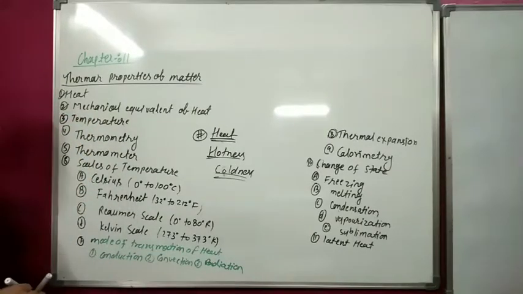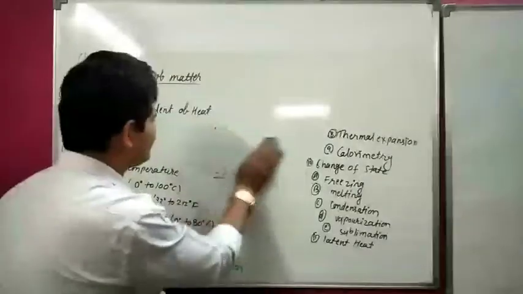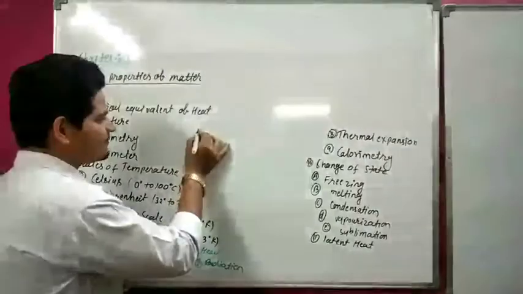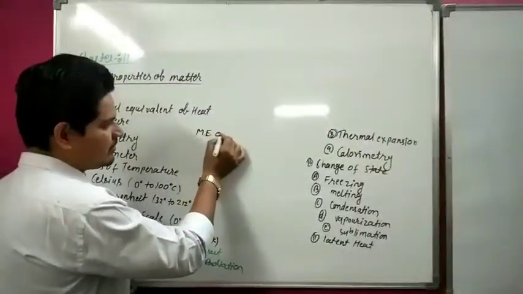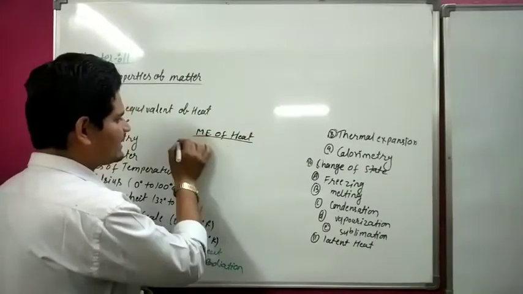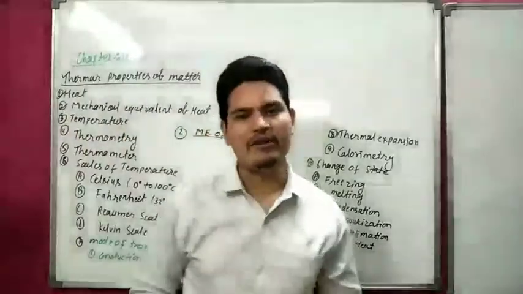Our second topic is mechanical equivalent of heat. We know that heat is a form of energy.